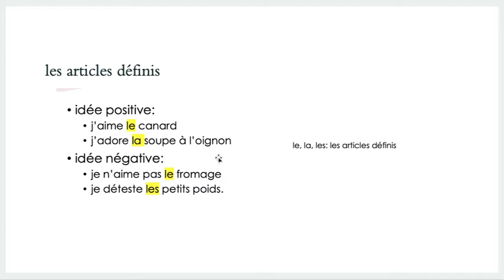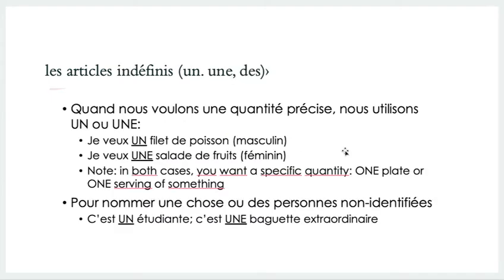If you want to say something in the negative, feel free to use ne and pas, but then again, you're just using the article. It's not changing to de because you're not talking about something specific, you're just talking in general. I don't like cheese. I'm not saying I don't like this particular cheese, I'm just saying I don't like cheese. Same thing with I hate green peas. And yes, I do hate green peas, not my favorite. Okay, so again, think of generalities and just expressing your likes and dislikes.